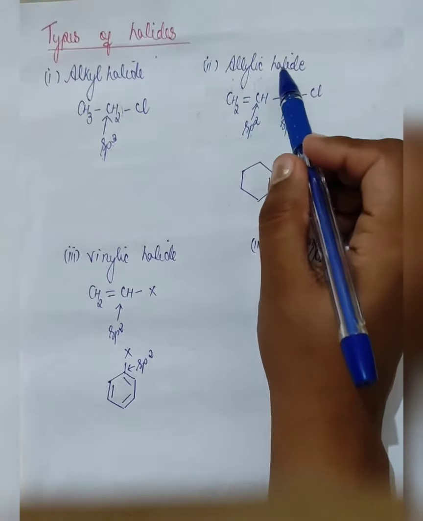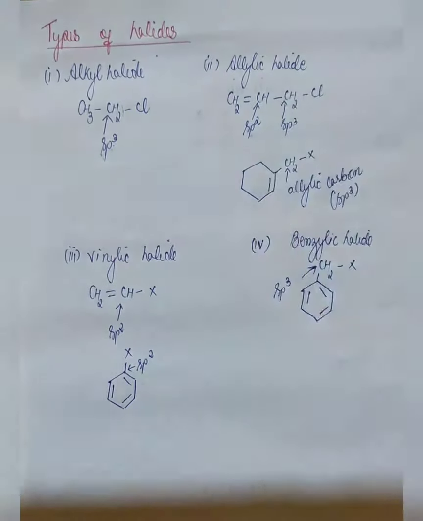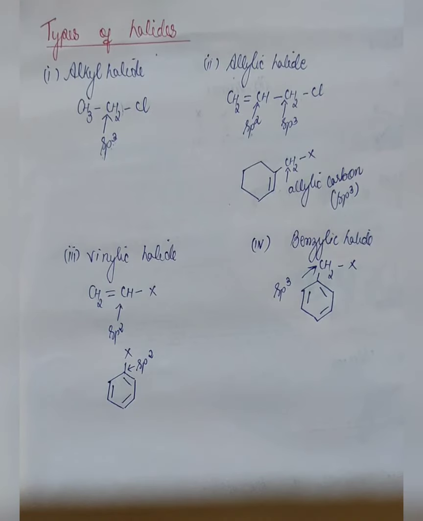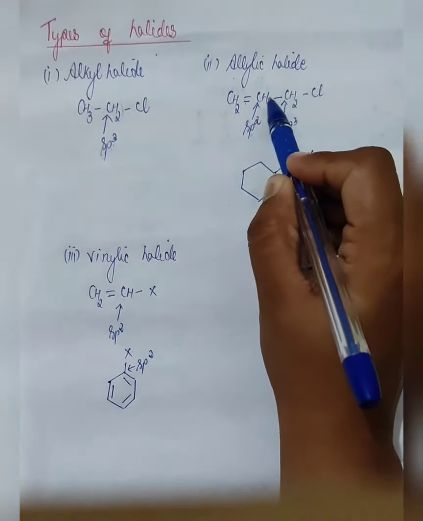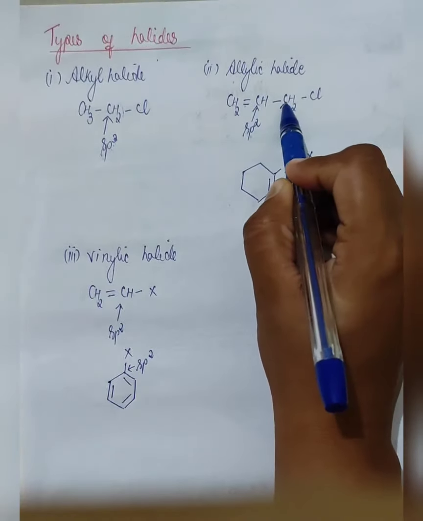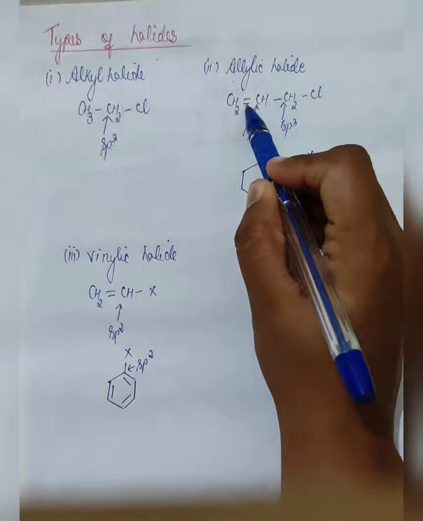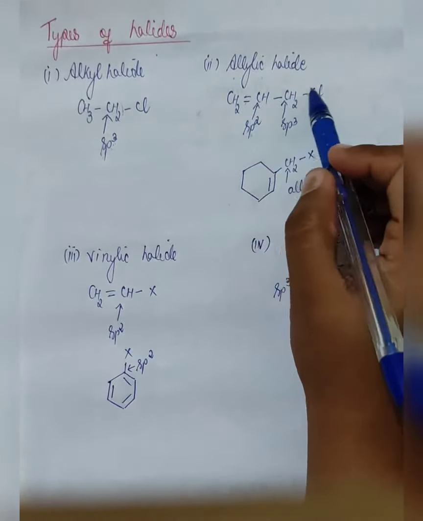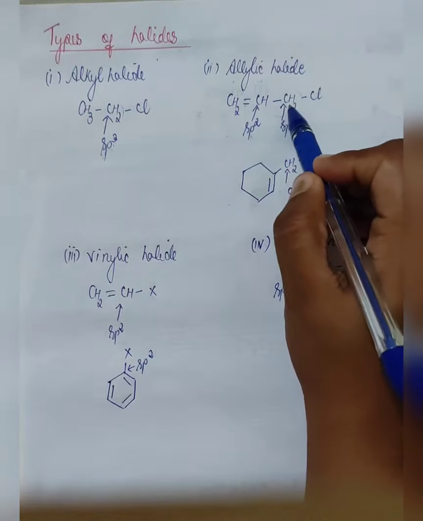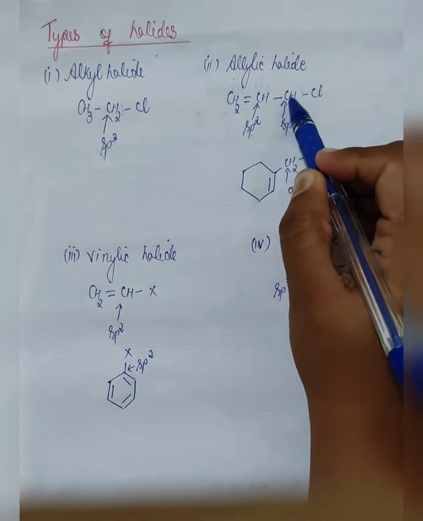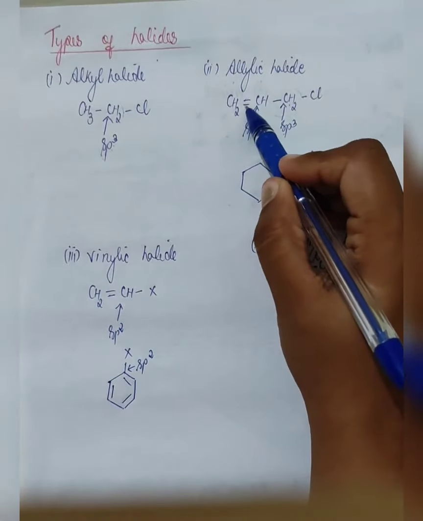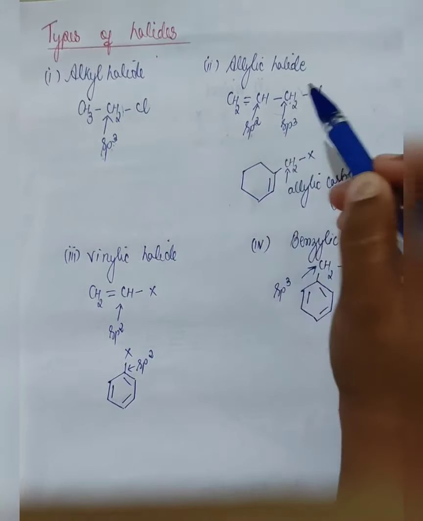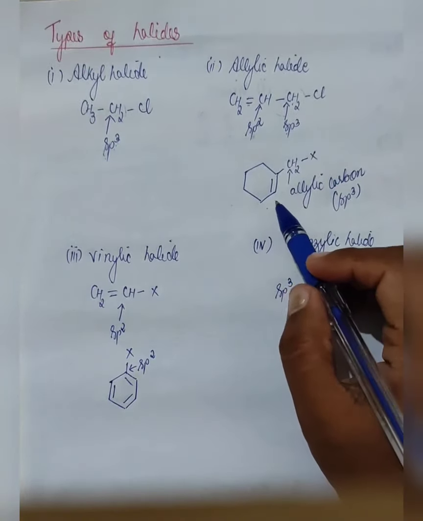The second one, allylic halide. In case of allylic halide, if the halogen is present attached next to a double bond, it will be allylic. Here you see a double bond and the halogen is attached to the carbon which is present next to the double bond. So in this case, this carbon will be known as your allylic carbon, and this will be sp3 hybridized because there is only a single bond, and the carbon attached with a double bond will always be sp2 hybridized. Same in case of haloarenes.